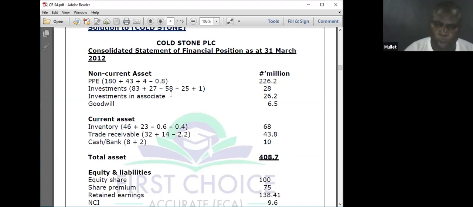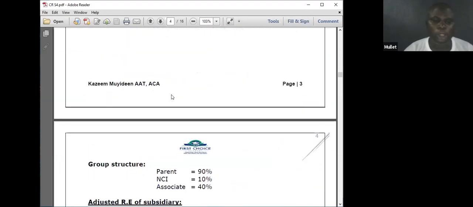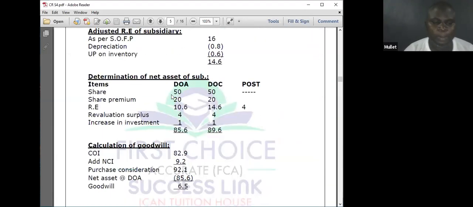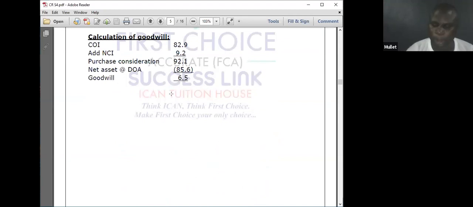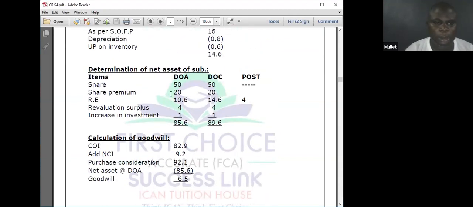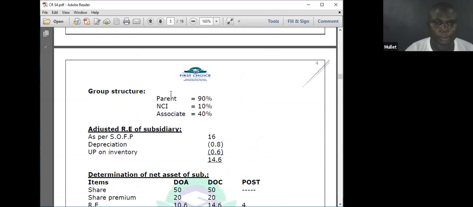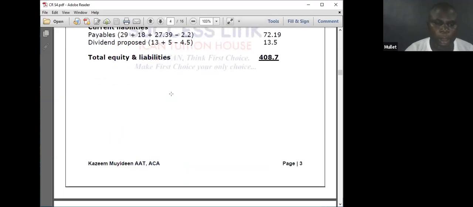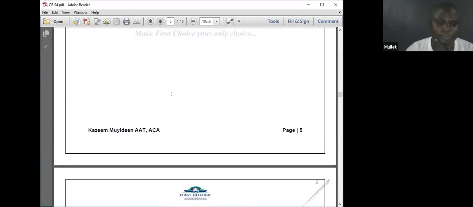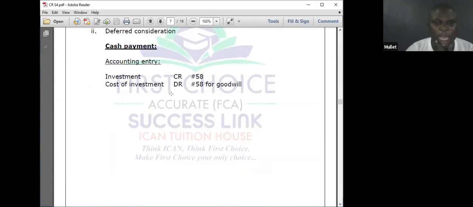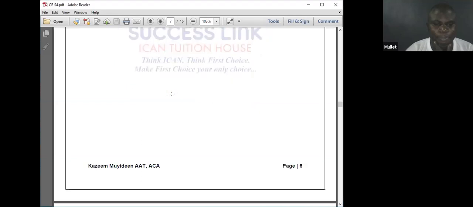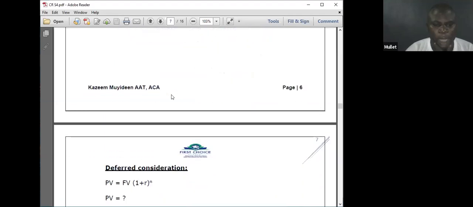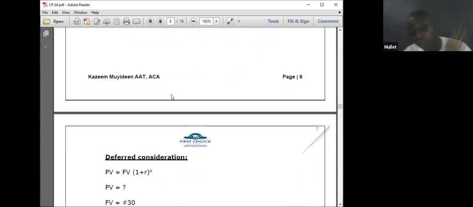We now take it to calculation of the goodwill, cost of investment, goodwill. I will take it there, goodwill. Look at it here. Let's go down. Cash payments for goodwill. Now, I'll go to the deferred consideration.